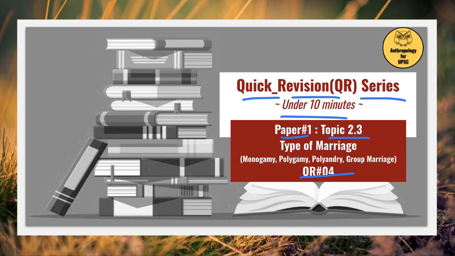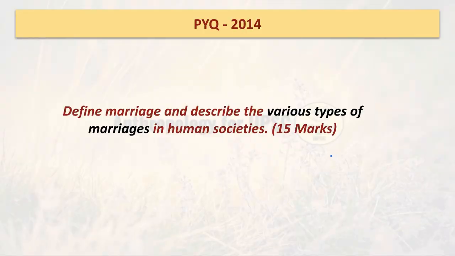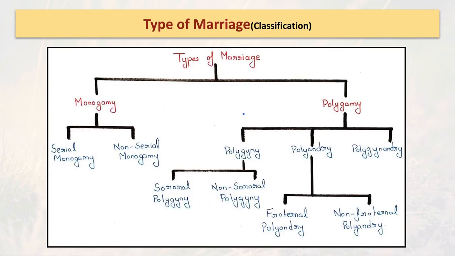So in this video we'll discuss the types of marriage. Let's begin. Before we go into any detailed discussion, let's look at one previous year question. This was asked way back in 2014, and it asked to write about marriage and its various types in human society. It was for 15 marks. So you can try attempting this answer after this video, and you can write it in the comment below.